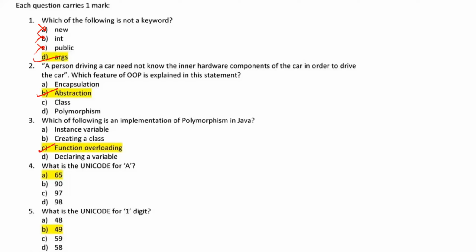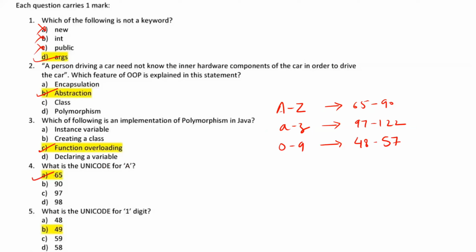Moving to question number 4, what is the Unicode of A? So we should be aware that for capital A to capital Z, the ASCII value is 65 to 90. For small a to small z, the ASCII value is 97 to 122. And for 0 to 9, it should be 48 to 57. So yes, from this we can conclude that for A, it is 65. So option A is the correct answer.